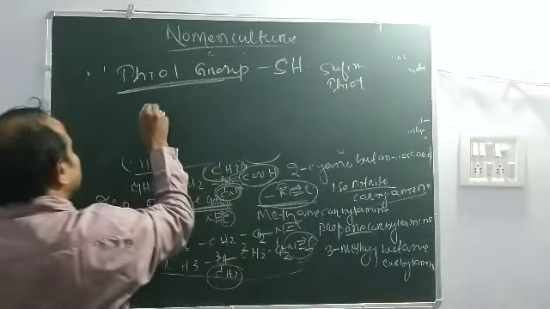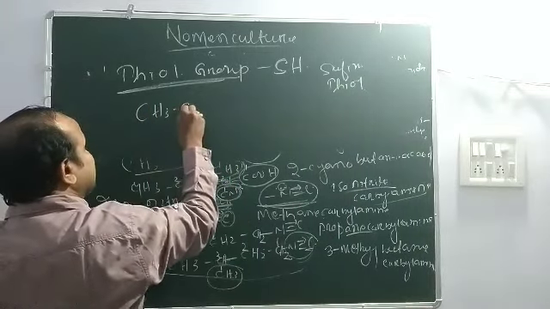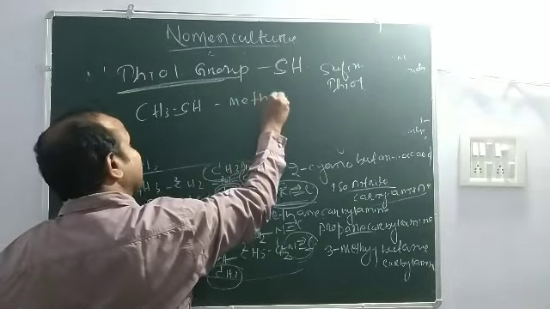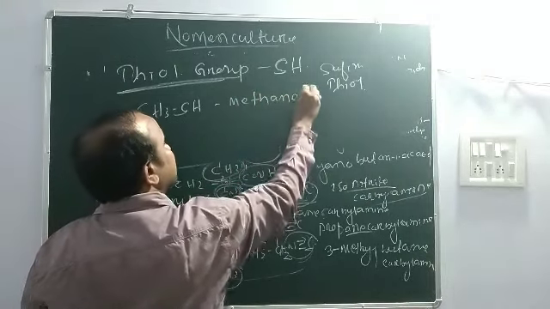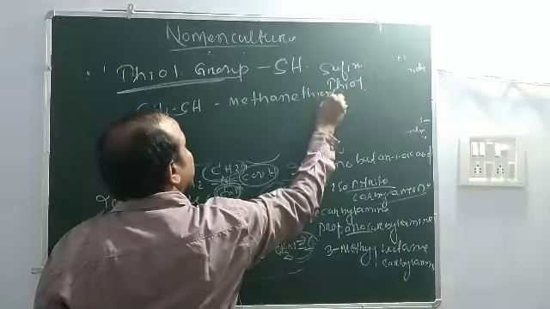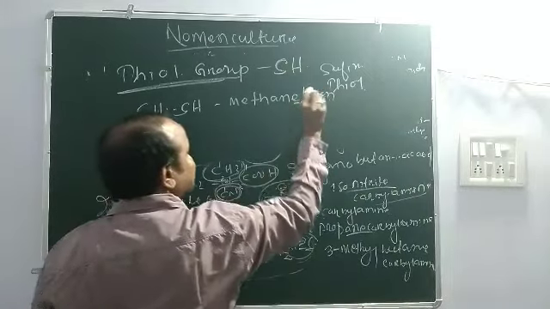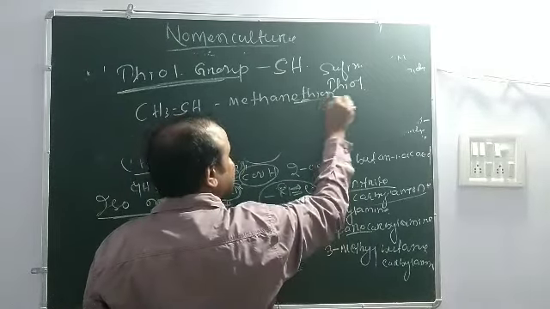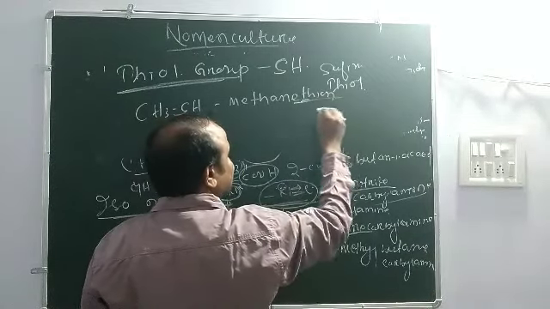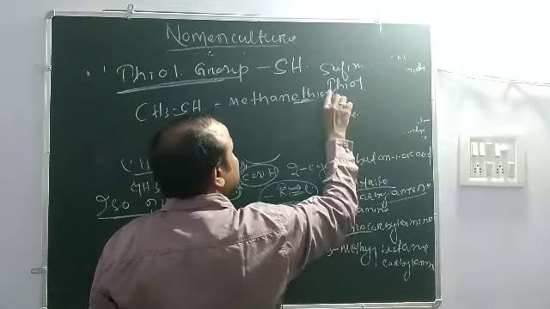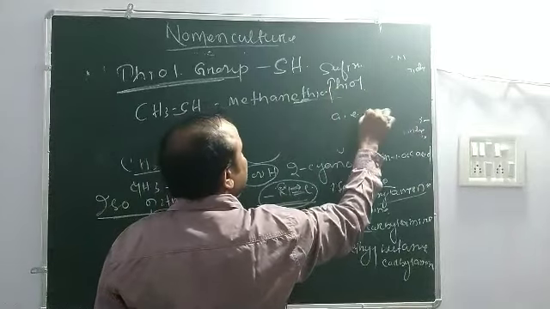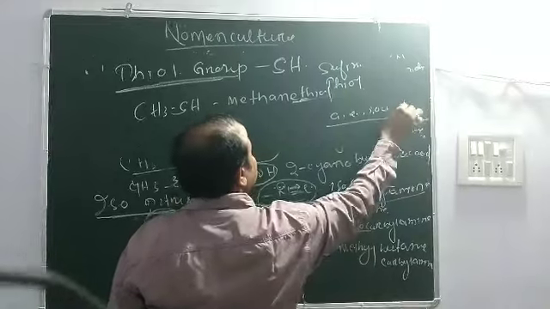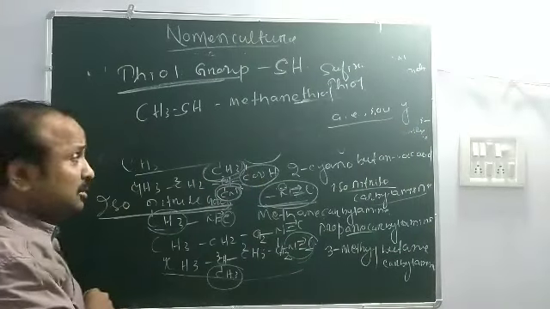Like that, if CH3SH, meth, ane, thiol. The e should not be dropped because the secondary suffix starts with t. You remember that when the secondary suffix starts with a, e, i, o, u, or vowel plus y, then e should be dropped.